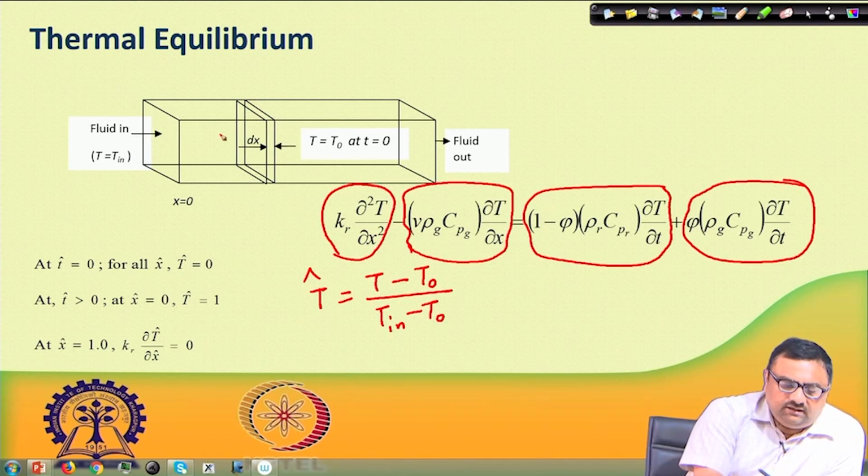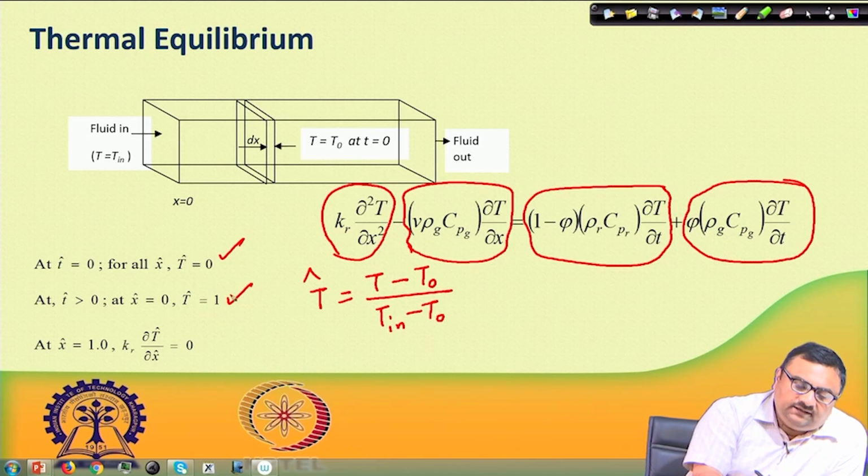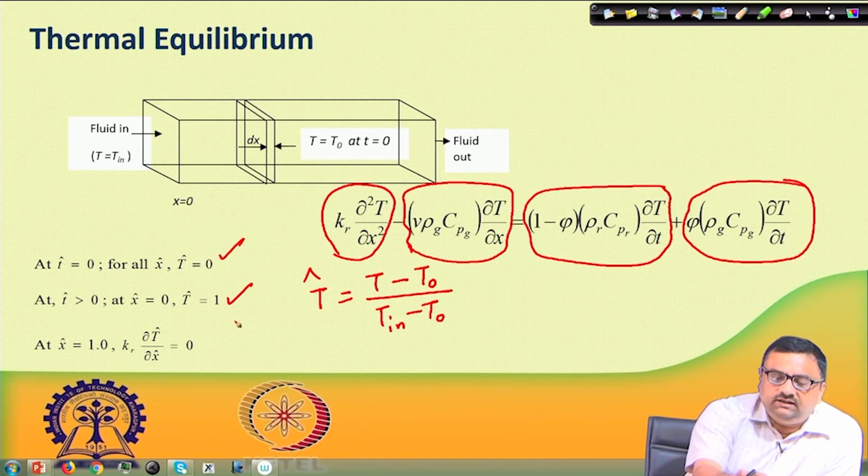Similarly, if this is the way we define it, then at time t equal to 0 everywhere in the porous medium, for all x, T hat is equal to 0. For x greater than 0 and time greater than 0, at x equal to 0, T is T in. So, if T becomes T in, then the numerator and denominator cancel out and T hat becomes 1. These are the two conditions one has, and then one more condition we can bring in.